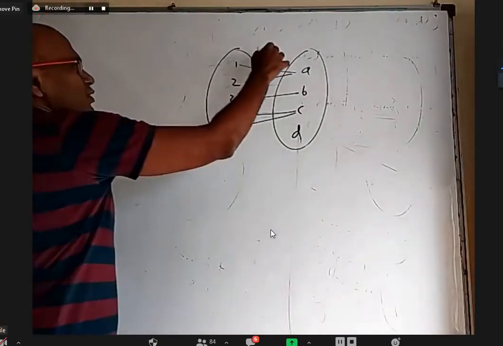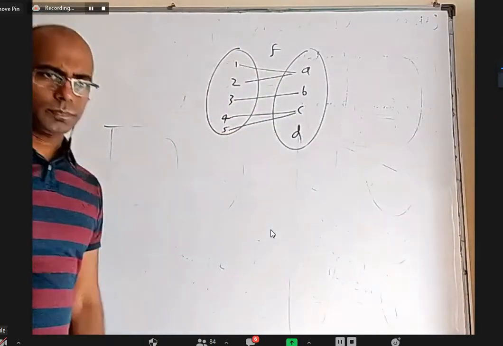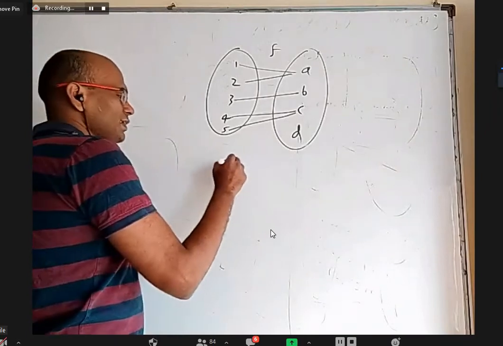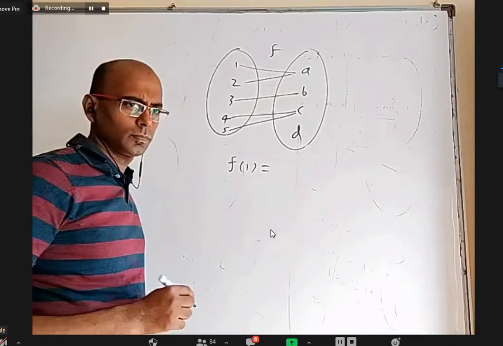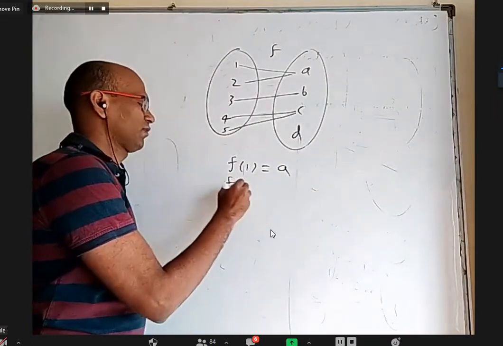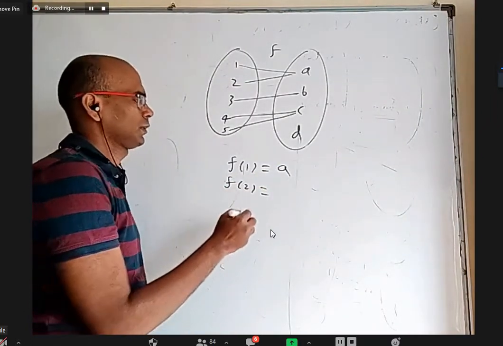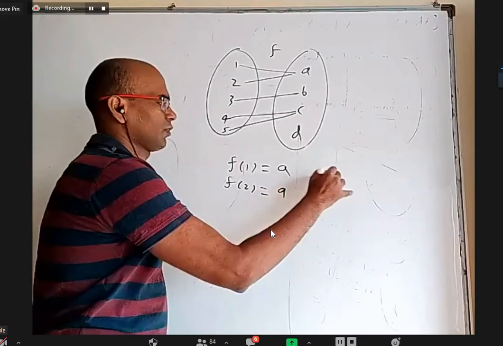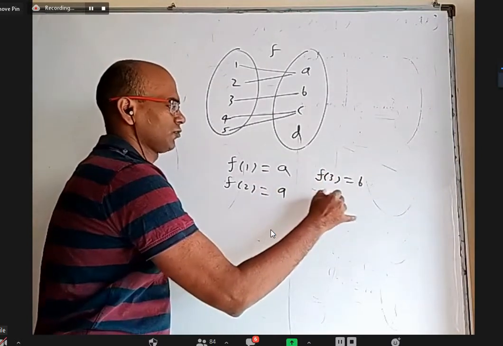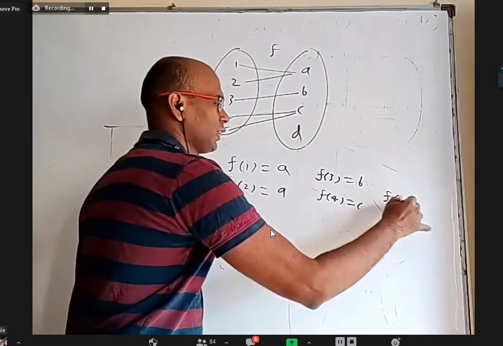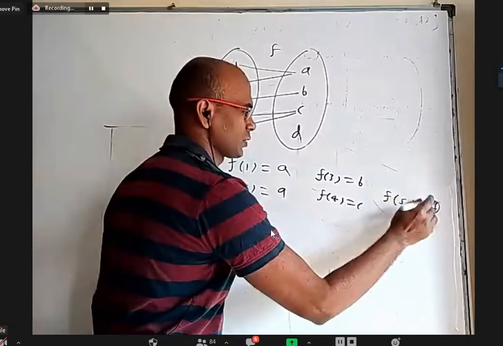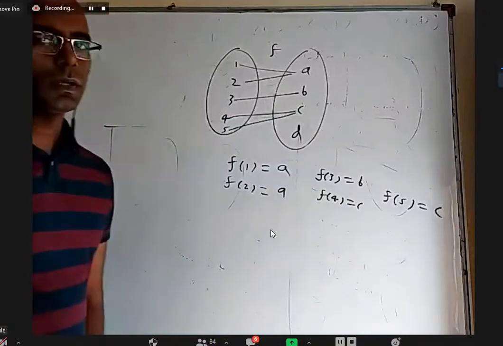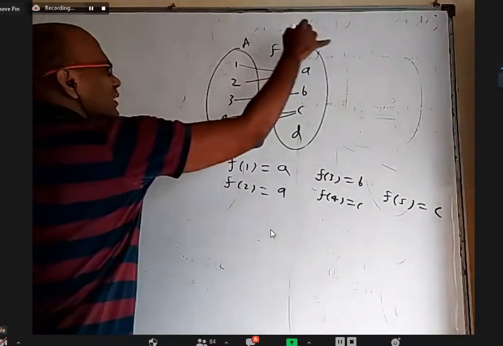Let's say f is a function like this, connecting from here to here. What is f of 1? A. F of 2 is A, f of 3 is B, f of 4 is C, and f of 5 is D. No, f of 5 is also C. Okay, this is set A and this is set B.